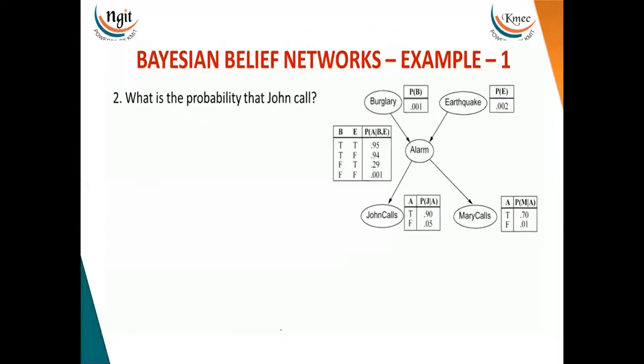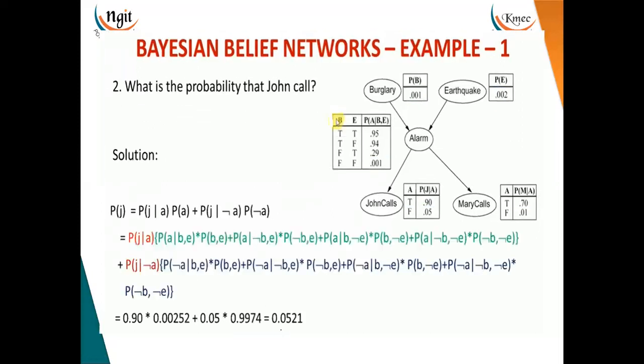In the same way, one more question. What is the probability that John will call? Now, John may call when there is an alarm, or there may not be an alarm and the telephone rings. If the telephone has rung, then John may have a false assumption that there is an alarm and he may generate a call. Now, how can I find out the probability of A? The probability of alarm is based on all these possibilities, means on this truth table.